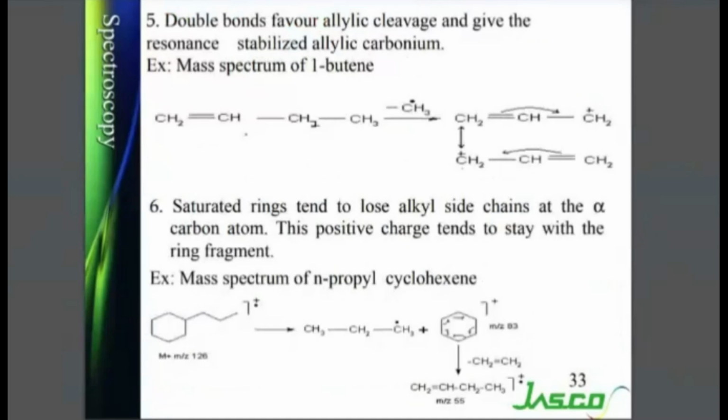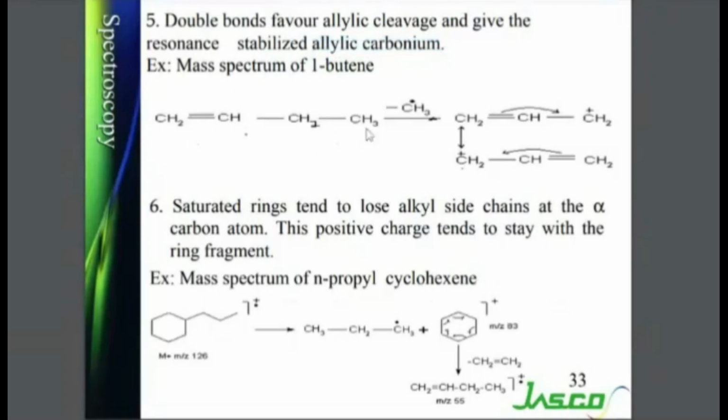Next rule: double bonds favor allylic cleavage and give the resonance stabilized allylic carbocation. When we say allylic, it is a double bond adjacent to a single bond, that is called an allylic structure. The example is 1-butene, 4 carbons.